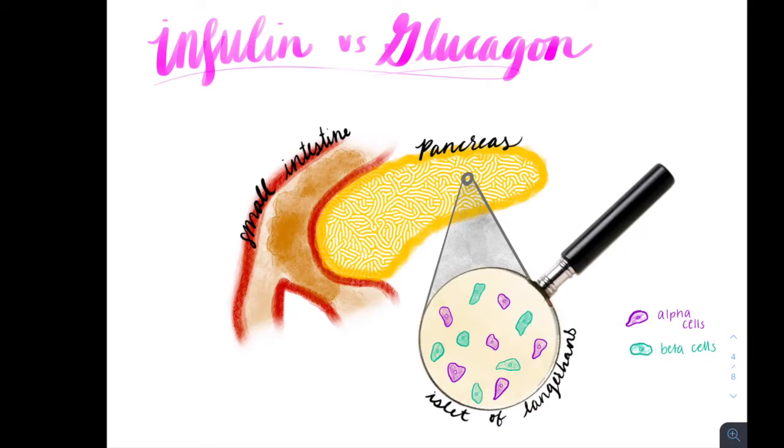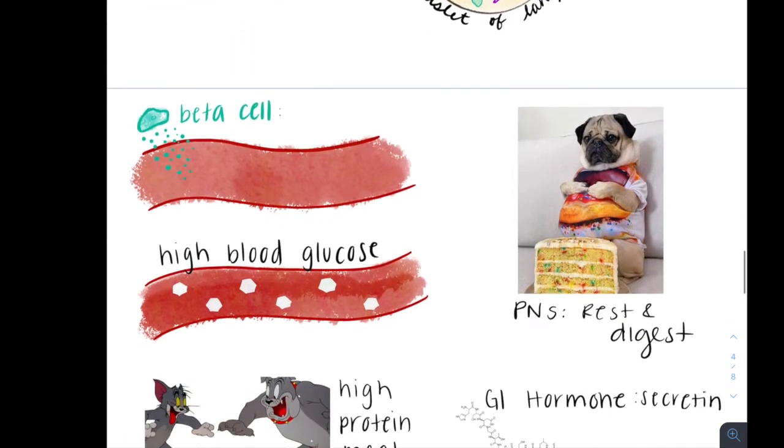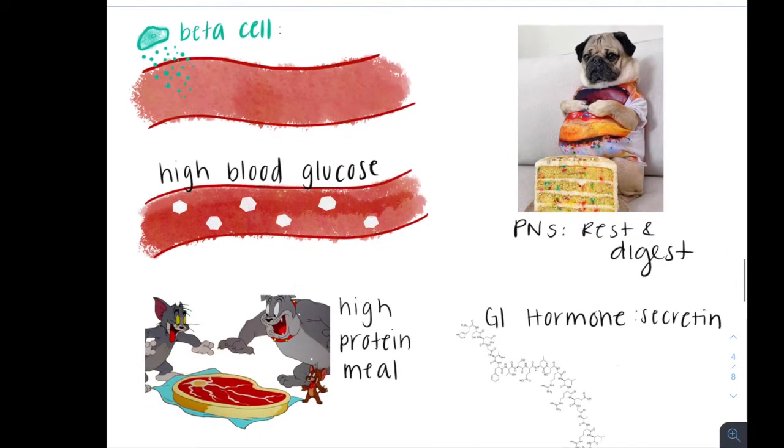When blood sugar is elevated, beta cells release the hormone insulin. Insulin serves to promote the absorption of nutrients into the cells, such as carbs, fats, and proteins. There are four main triggers that cause the release of insulin into the blood. The first is high blood glucose, which can happen after consuming carbohydrates like pancakes. The second reason is after consuming a high protein meal, like the classic Tom and Jerry steak.